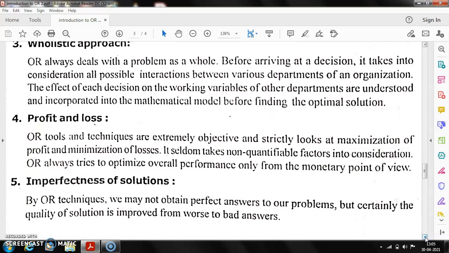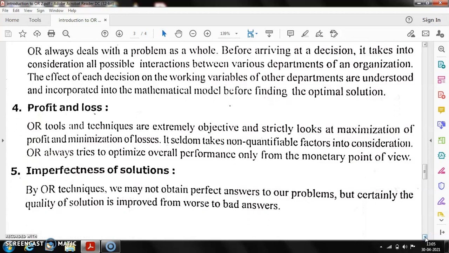Right? Imperfectness of the solution. By OR techniques, we may not obtain a perfect answer to our problems, but certainly the quality of the solution is improved from worst to bad answers. As we have seen in the definition given by Saaty, OR will give you bad answers instead of the worst. Hence, with the help of OR techniques, we may not get the correct answer, but we may get a better quality of solution, from worst to bad.